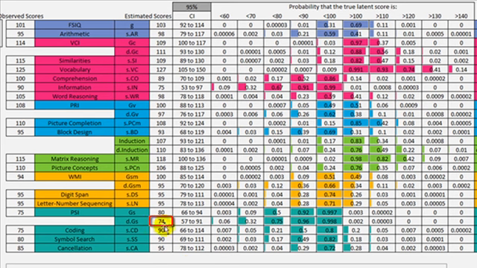Again, we don't interpret this as an ability, it's just a means to an end. It tells us whether or not GS is significantly different from G. So the confidence interval around DGS is 57 to 91. That confidence interval does not contain 100. Therefore, this 80 here is significantly different from this G of 103. This person's GS is substantially or significantly lower. We can be confident that it is lower than G.